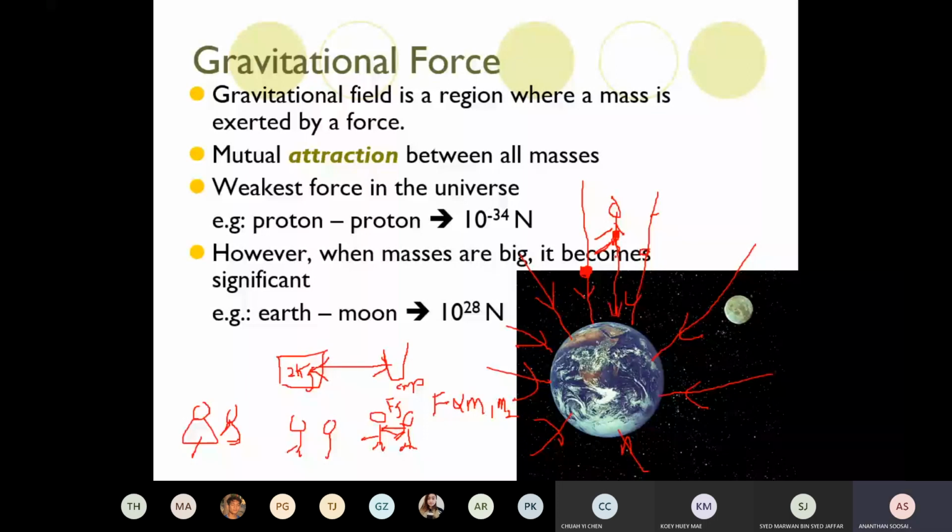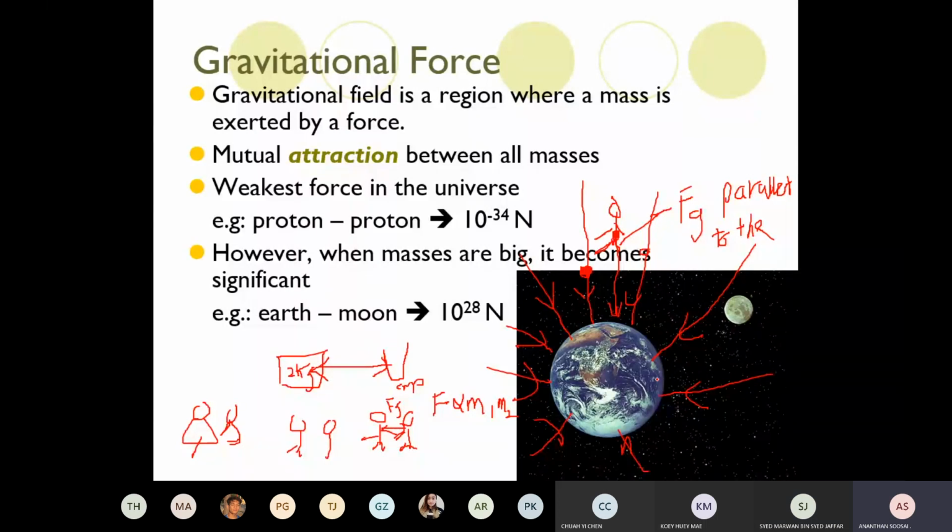Is the gravitational force parallel to the field line or perpendicular to the field line? Where's the field line? The field line is acting downwards, and the force is also downwards. So the gravitational force is always parallel to the field line. This is what they asked in the exam once: is it parallel or perpendicular? It's parallel to the field line.